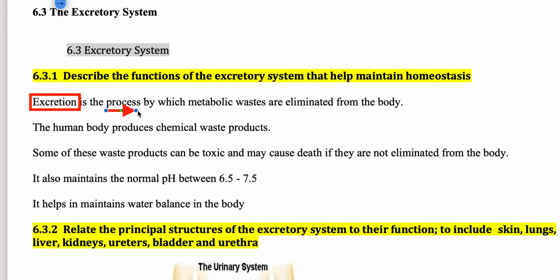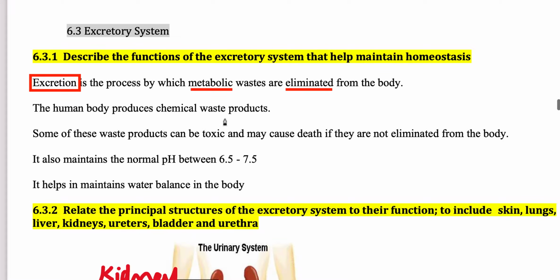The human body is very active, and many metabolic reactions are happening, which results in the production of metabolic wastes. To remove these wastes, we say that they are eliminated from the body, and this process is called excretion. So why do we need excretion?